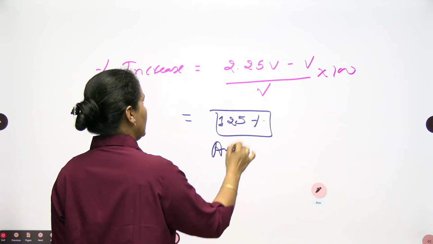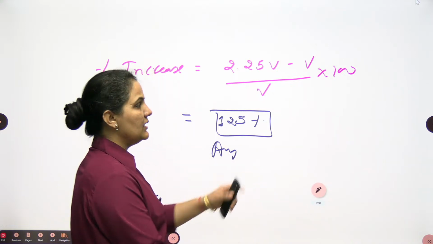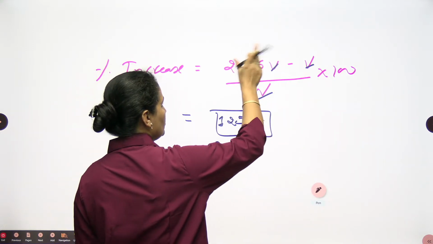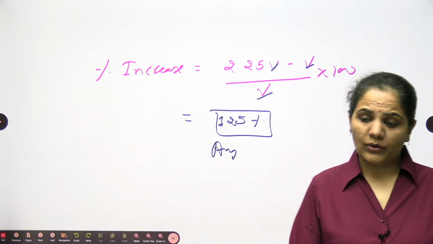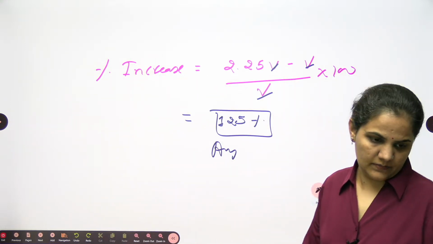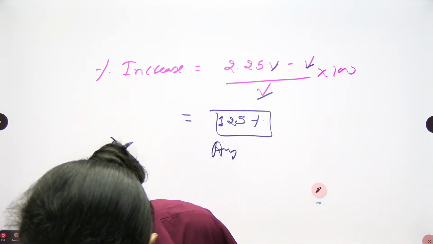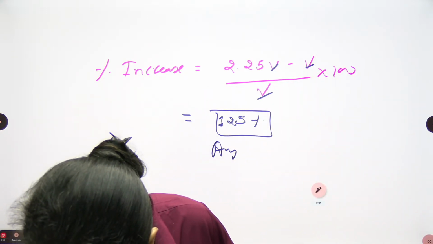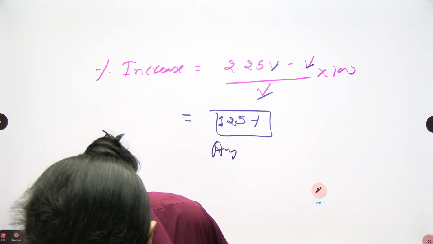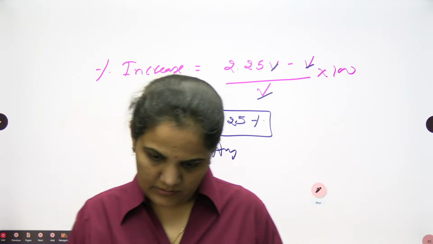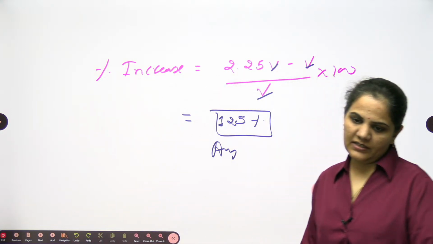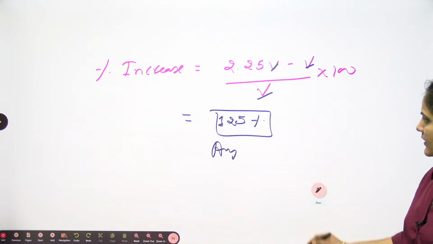So directly you can write down 1.25. I will just remove the 2.25 minus 1 is 1.25, multiply with 100, 125%. It's working. So very easily we can write down the result as 125.